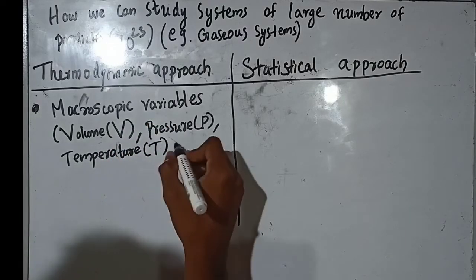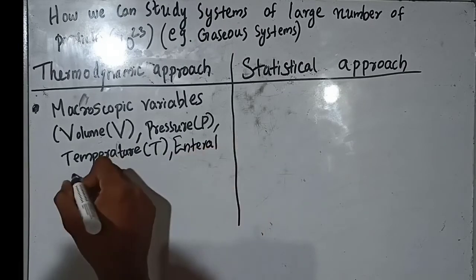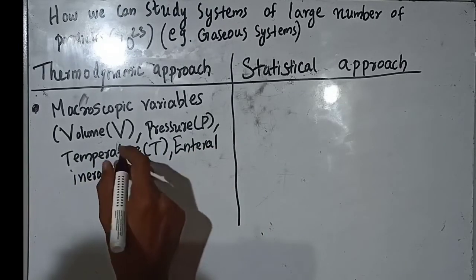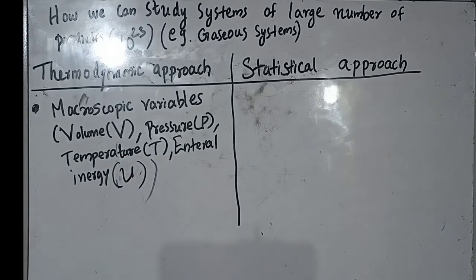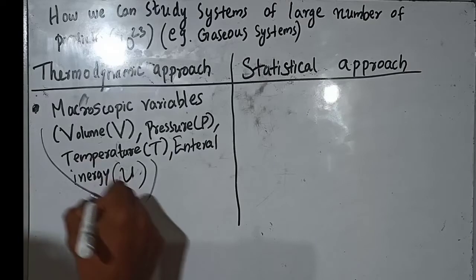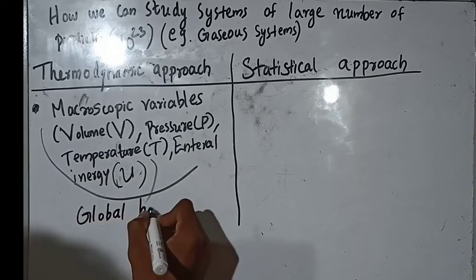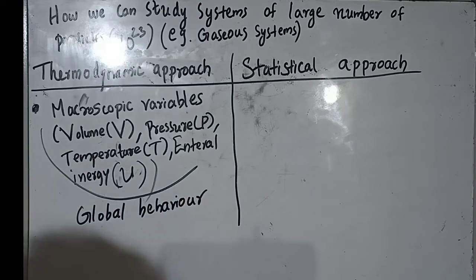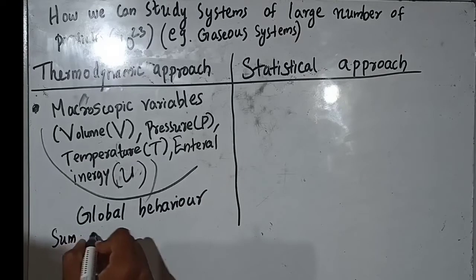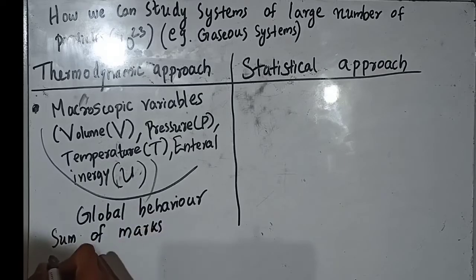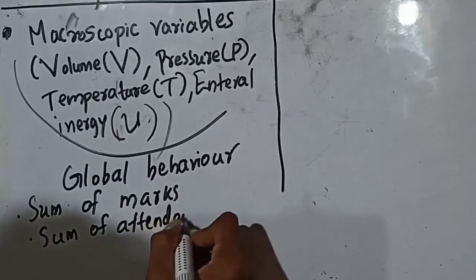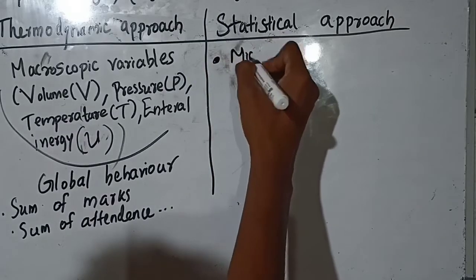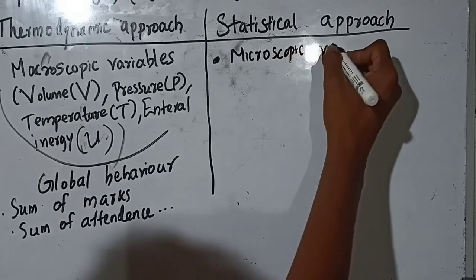You will study it in detail in thermodynamics. Internal energy is a type of total energy of the system. If you have an idea about the macroscopic variables and how they evolve with time, you have an idea about the global behavior of the system, that is, the system as a whole. For example, the sum of marks of all students or the sum of attendances of all students gives a global idea of a classroom of students.